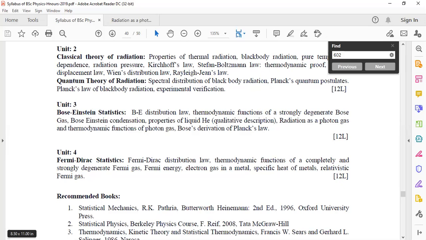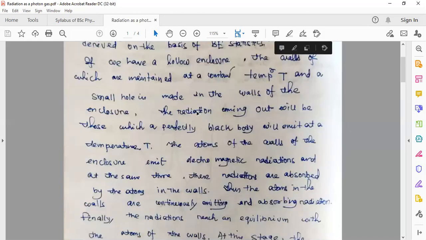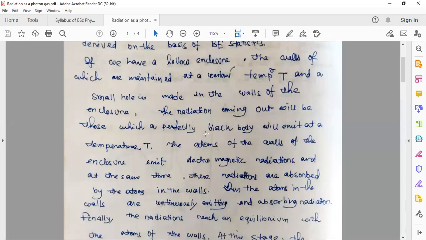Bose-Einstein statistics. Now, if we have a hollow enclosure, meaning the figure that I have just shown you, the walls of which are maintained at a constant temperature T, and a small hole is made in the walls of the enclosure, then as we have seen, the radiation coming out will be that of a perfectly black body emitted at a temperature T. It is the same figure which I have shown you.